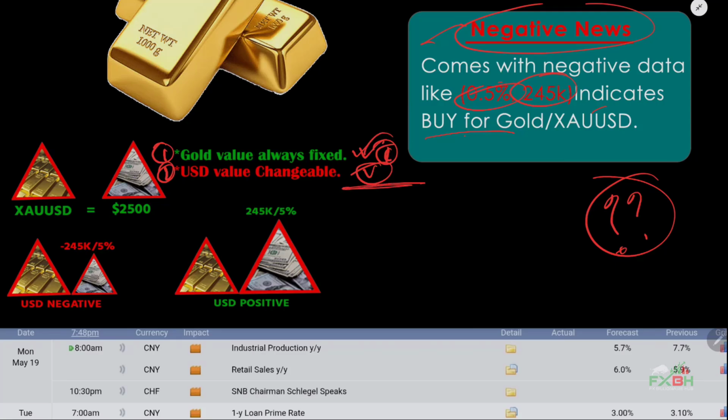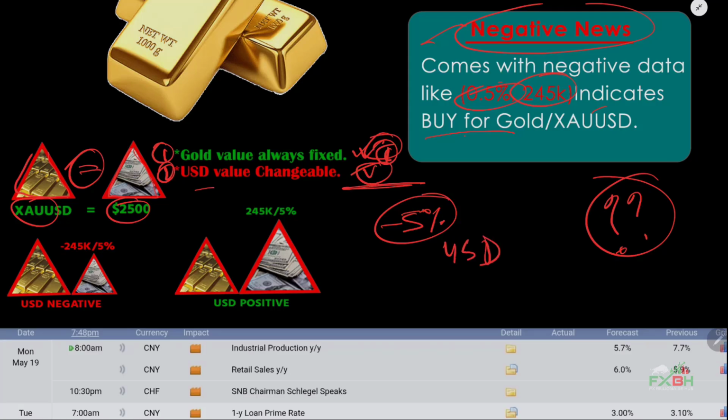Currency values like USD and all other currencies are changeable, that means they are variable, and gold, metal, oil values are always fixed. Suppose one triangle of XAUSD is equal to 2500 USD triangle. If USD news data comes with negative 5%, that means minus 5%, we have to subtract 5% from USD.